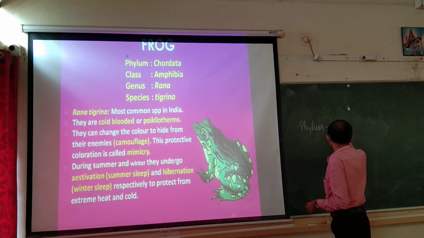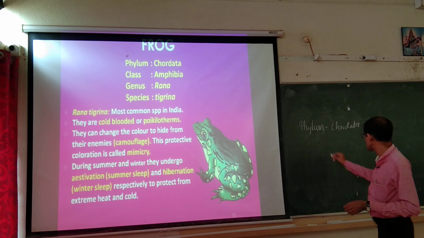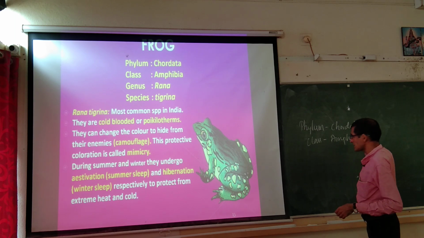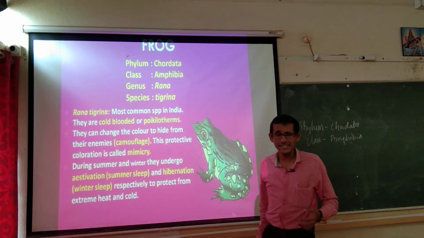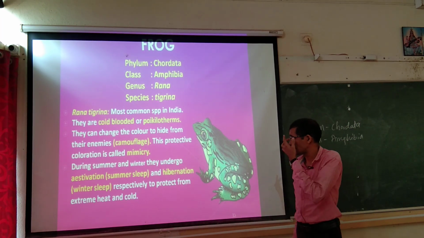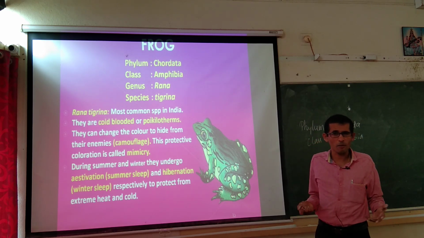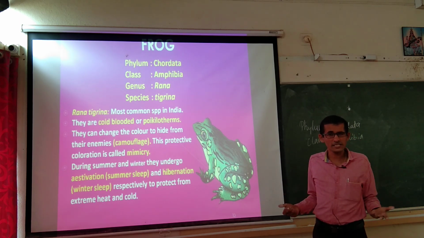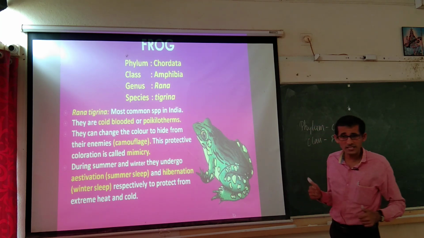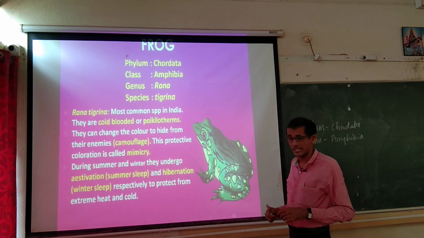Frog belongs to phylum Chordata, class Amphibia. ಇದರ ಬಗ್ಗೆ ನಾನು ಹೇಳಬೇಕಂತಿಲ್ಲ ಯಾಕೆಂದರೆ we already studied the class Amphibia, isn't it? The animals coming under class Amphibia can live inside water and on the soil. Amphi refers to both life forms, aquatic and terrestrial. So, genus Rana, species Tigrina, here one of the type. Rana tigrina is the most common species in India.